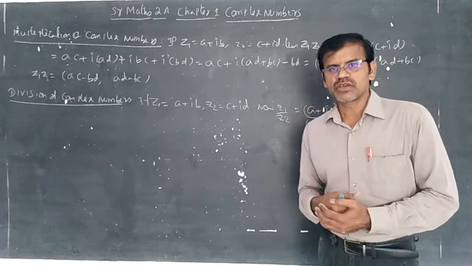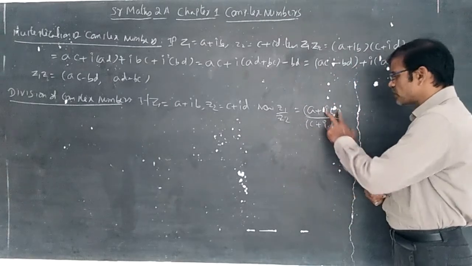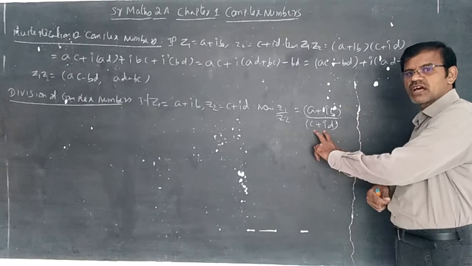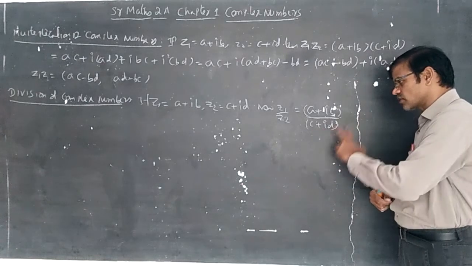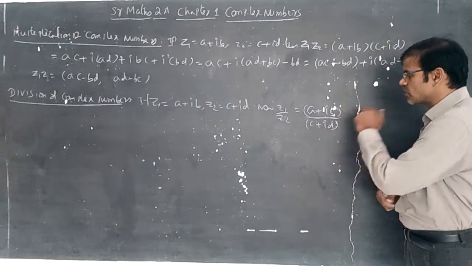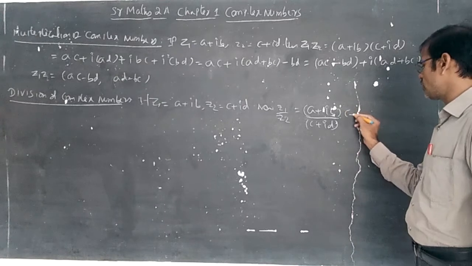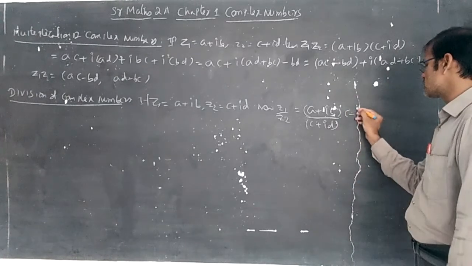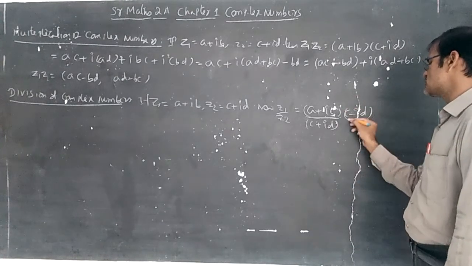In a similar way, you can multiply with the opposite sign of the denominator complex number, so C minus iD.